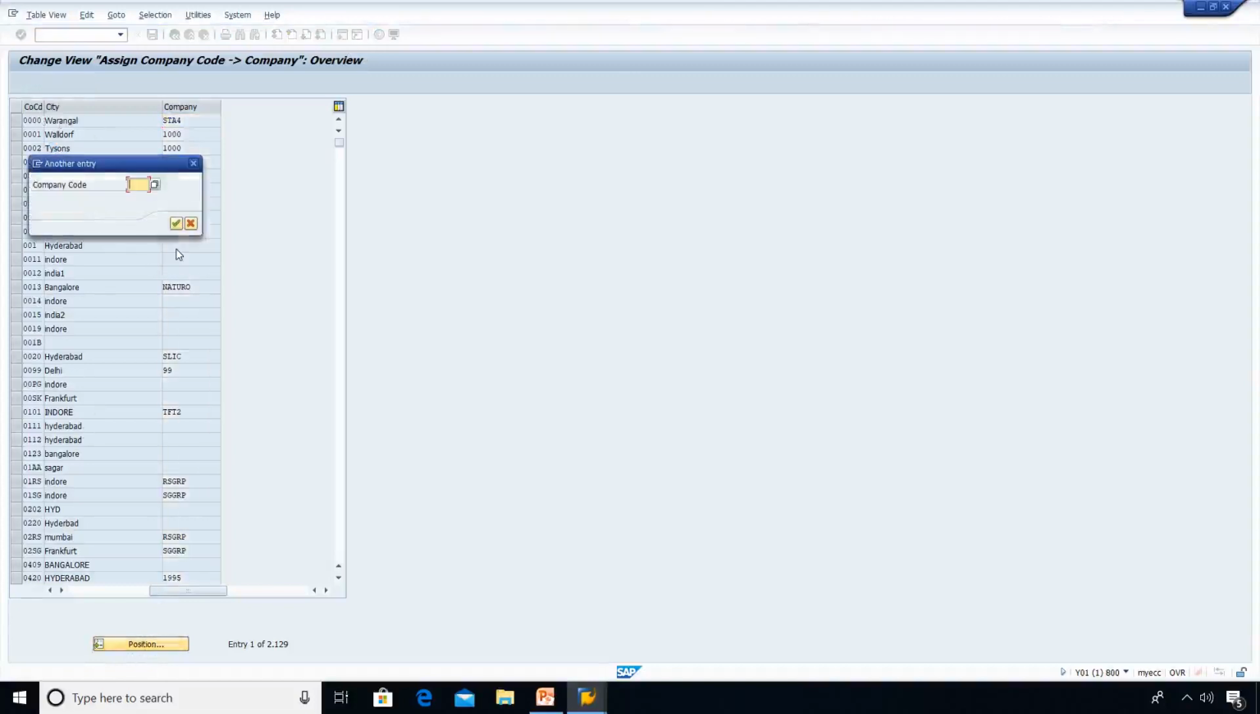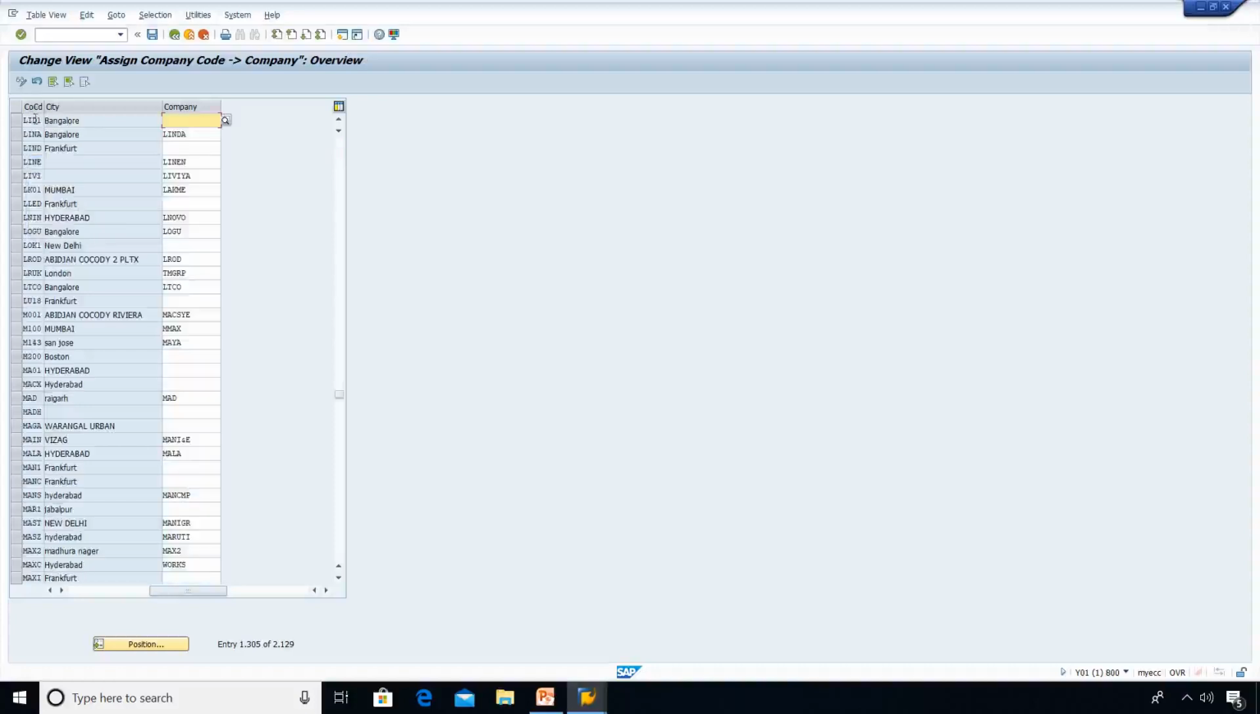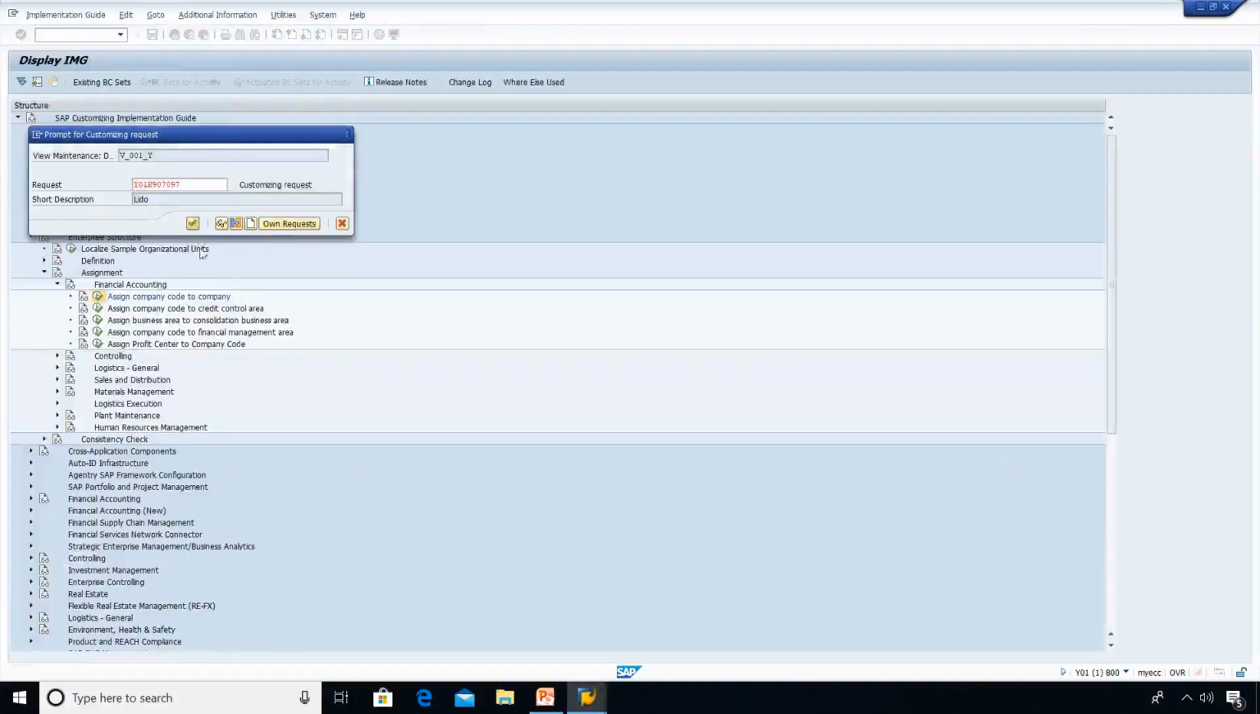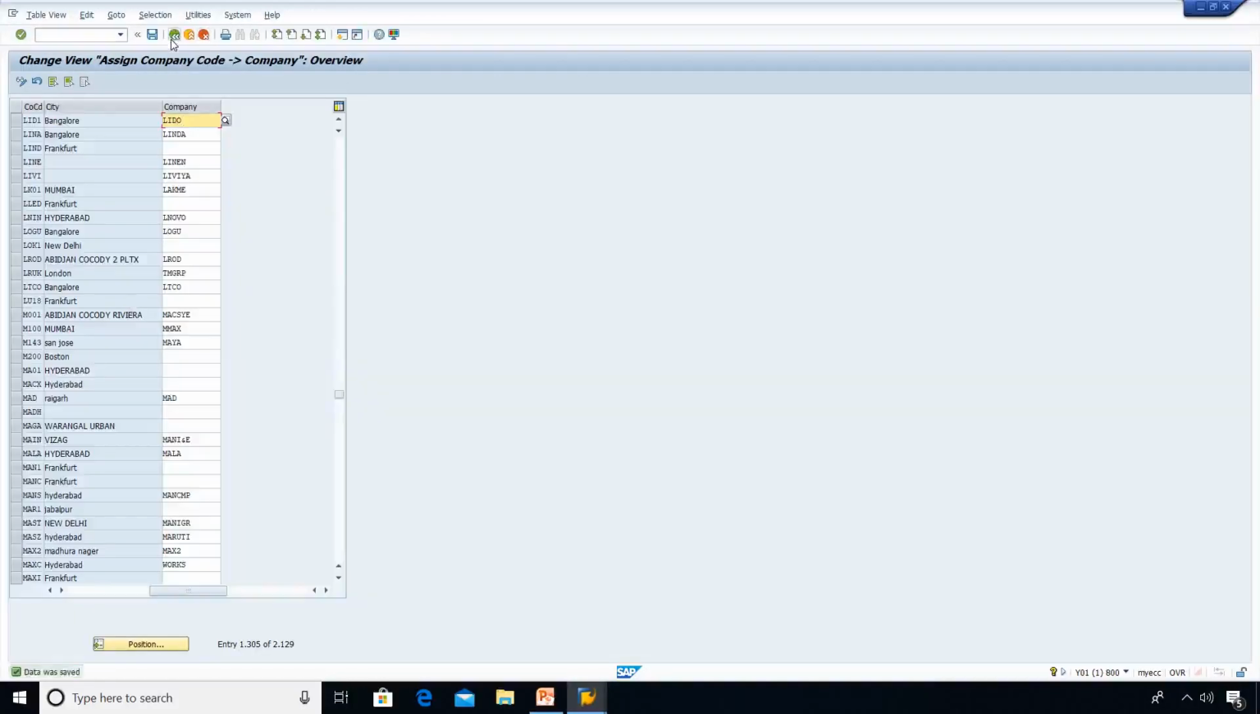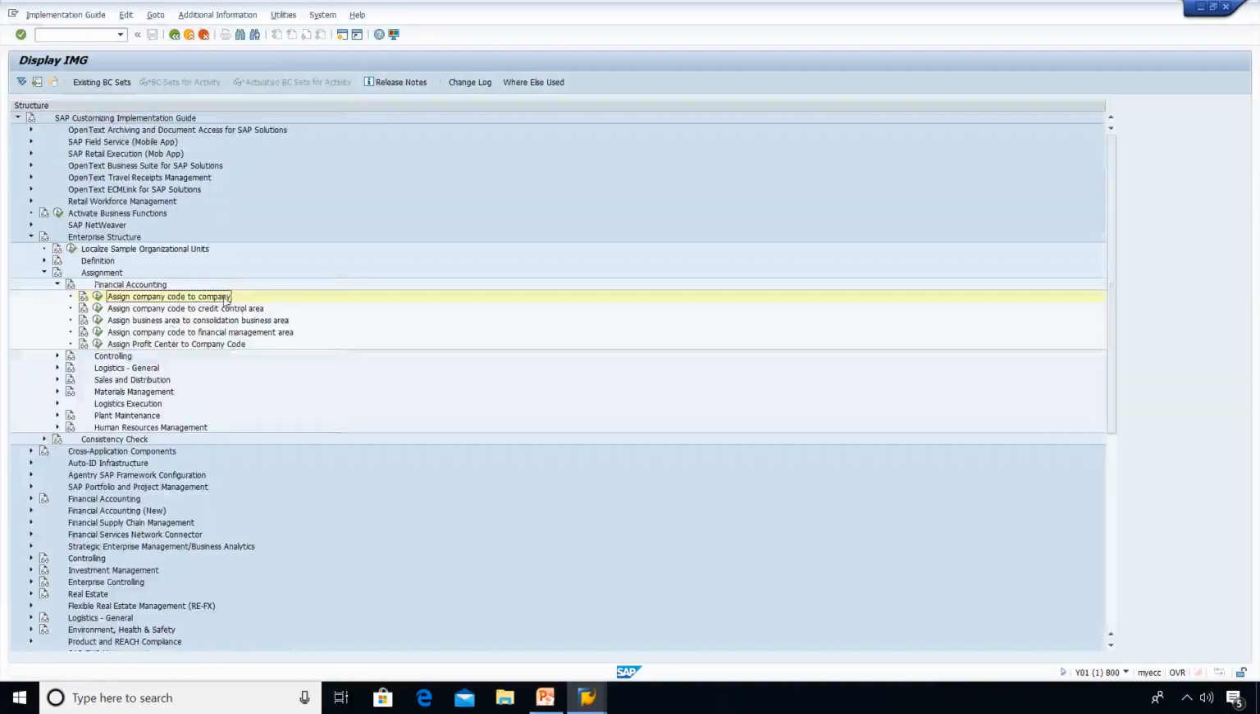So here you can see the list of company codes. What is the company code we have created? LID1. It should be in the list. You can see it here: LID1 Bangalore. The company I have created is LIDO. You can see it here: Lido Auto Parts Limited, India, and the currency INR. Save. We just made a linkage between company code and company.